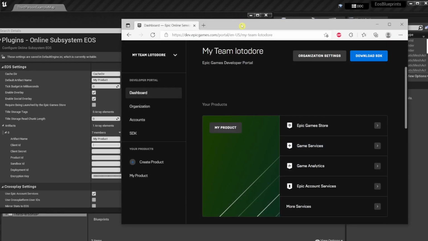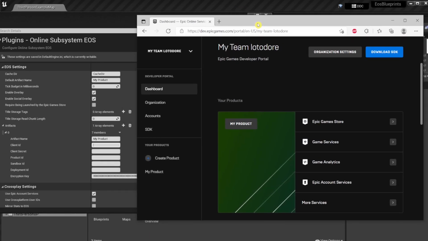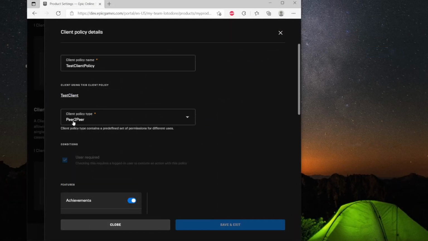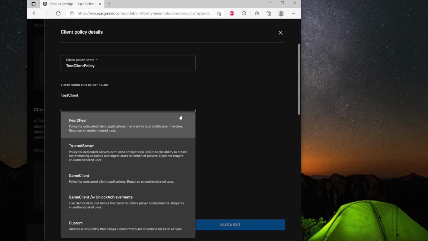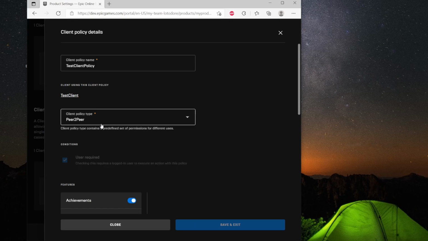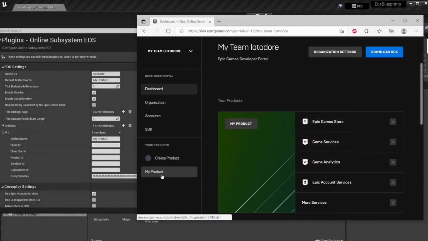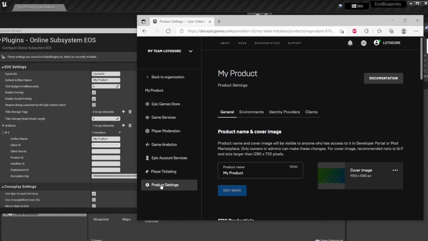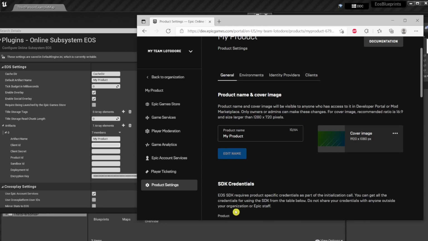Creating a product there is very intuitive. But you need to create a client and assign a client policy. Make sure that the client policy type is set to peer-to-peer. This is very important, otherwise creating sessions will fail at a later time. After creating the product, go to the product page and you will find all the parameters in the product settings, section SDK credentials.